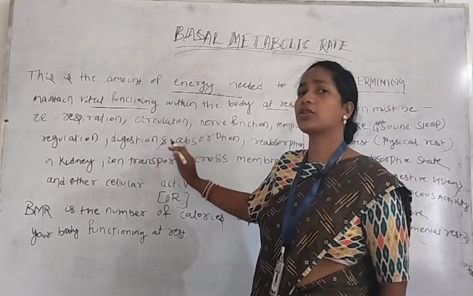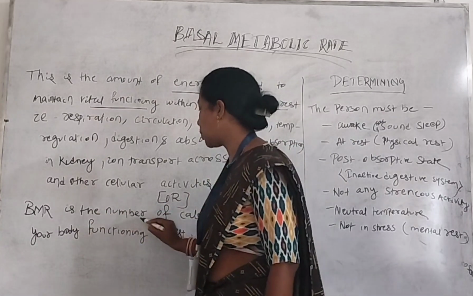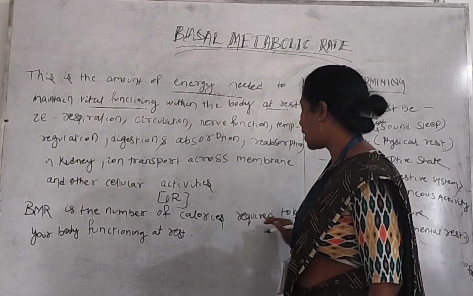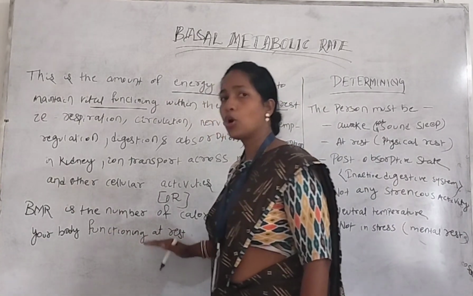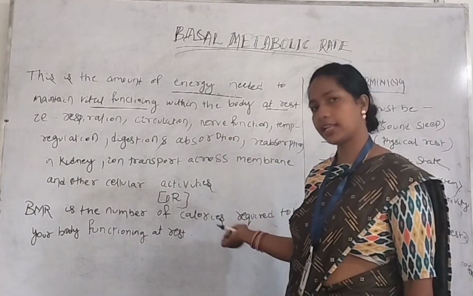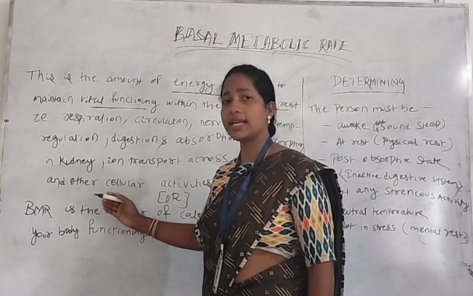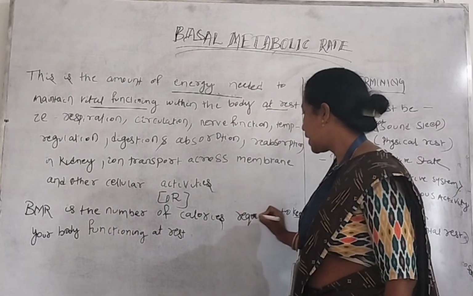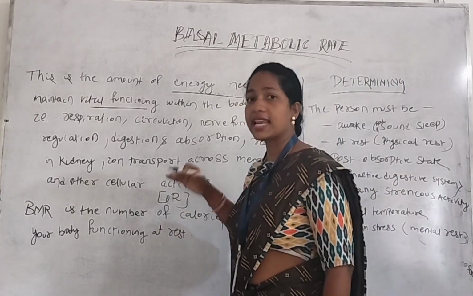Another definition of basal metabolic rate is the number of calories required to keep your body functioning at rest. As we know, we calculate energy as calories. So basal metabolic rate is the amount of calories required to keep your body functioning at rest.